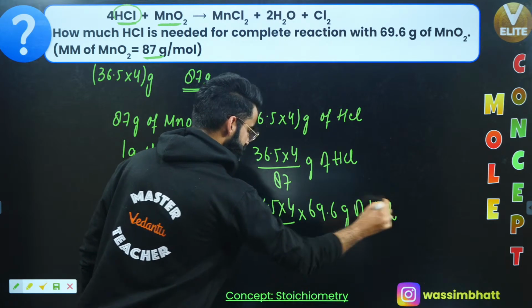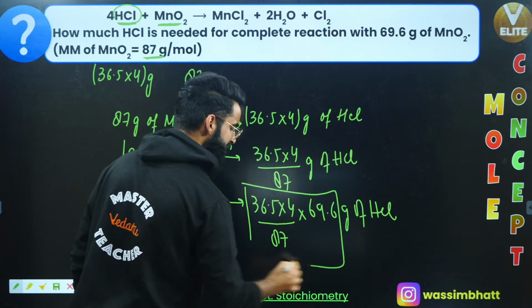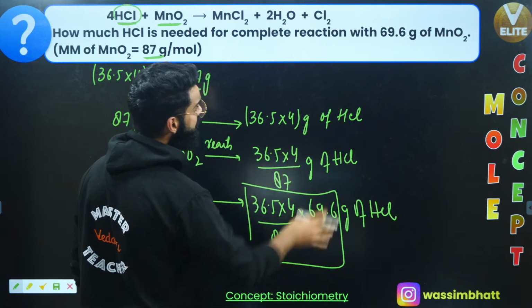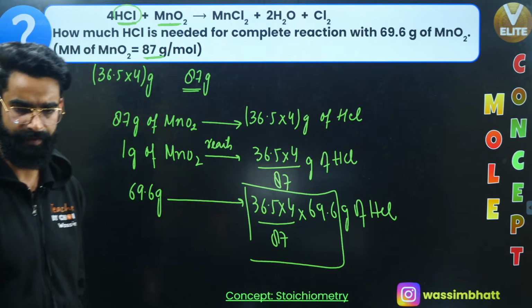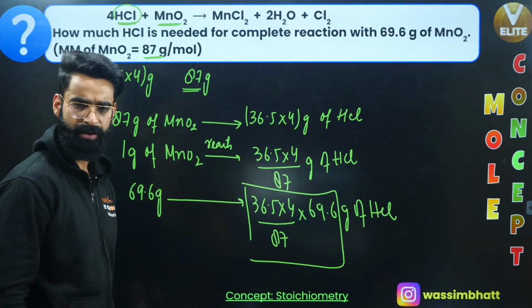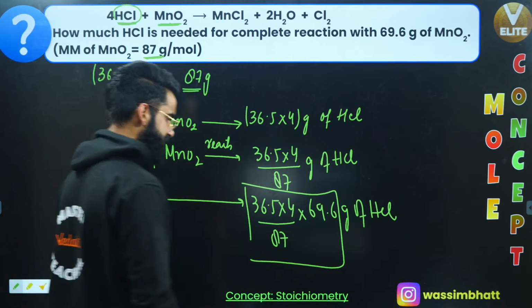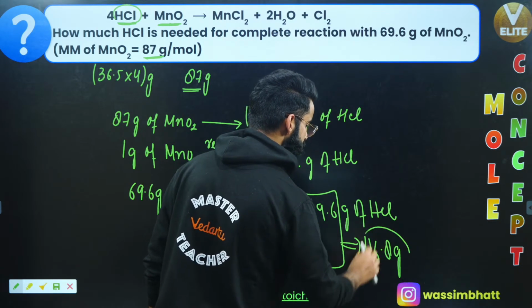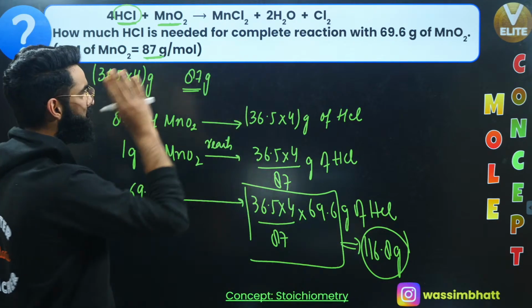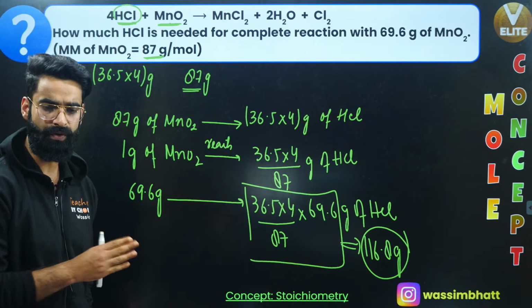Just calculate it. These many grams of HCl will be reacting with 69.6 grams of MnO2, right? What is the value coming out to be? People are saying it's 116.8. Okay, so 116.8 grams of HCl are needed to react with 69.6 grams of MnO2 as per the question.